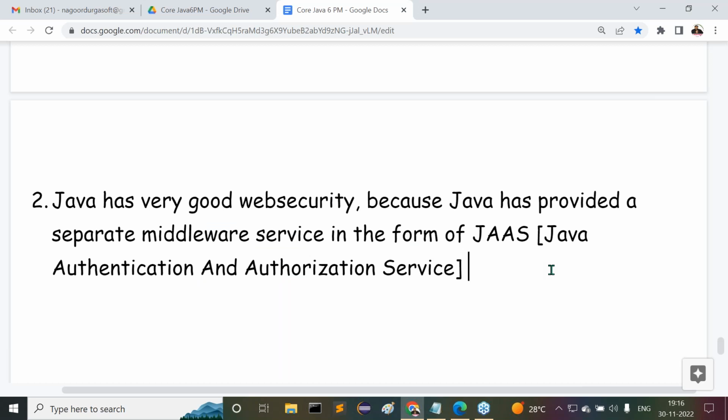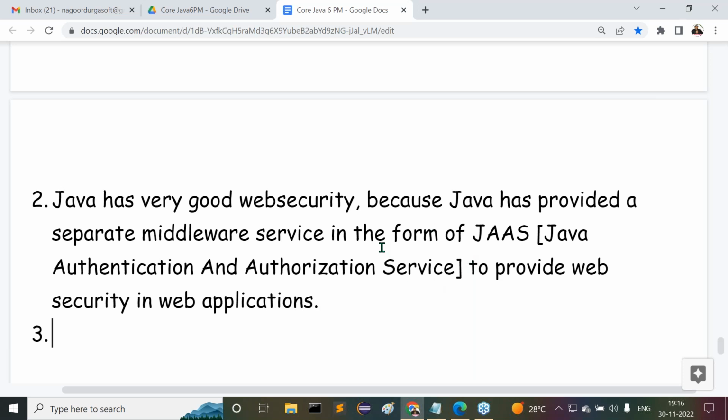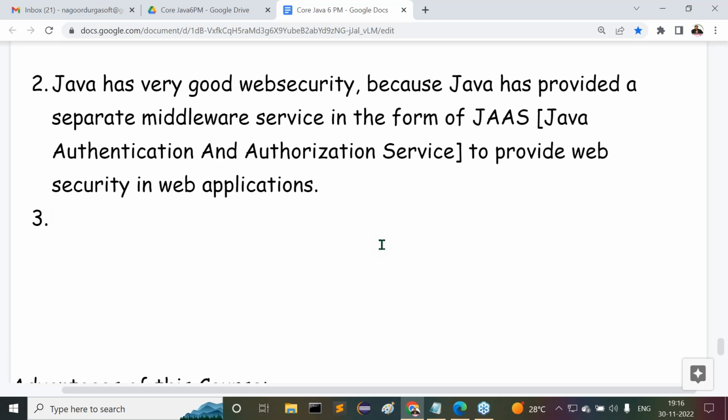Java has very good web security because Java has provided a separate middleware service in the form of JAAS to provide web security in web applications. This is one point. Next one. Third reason, now try to understand it. Java has very good network security. Why? Because